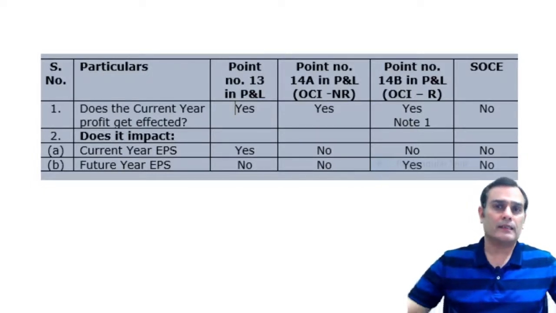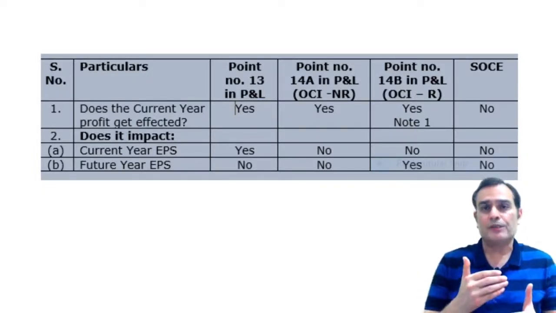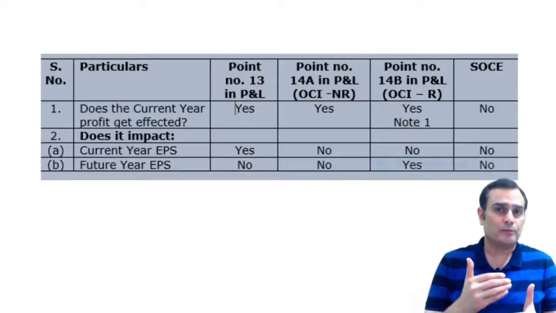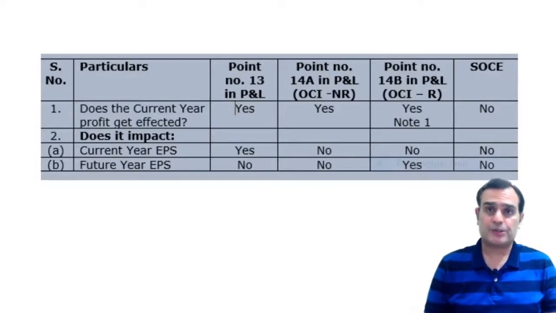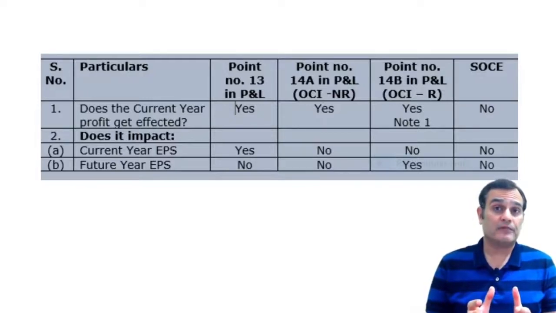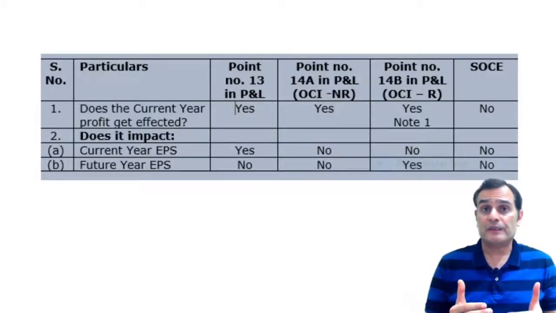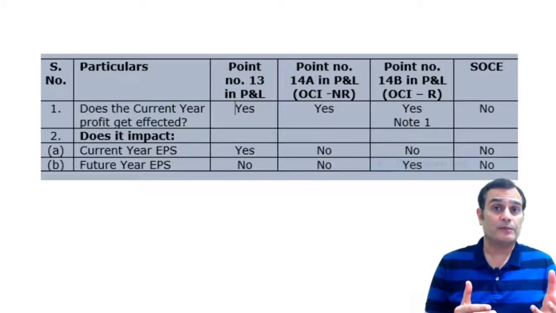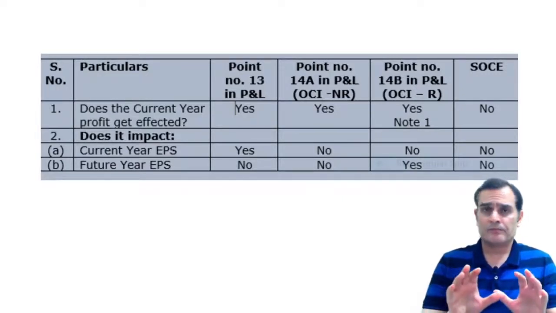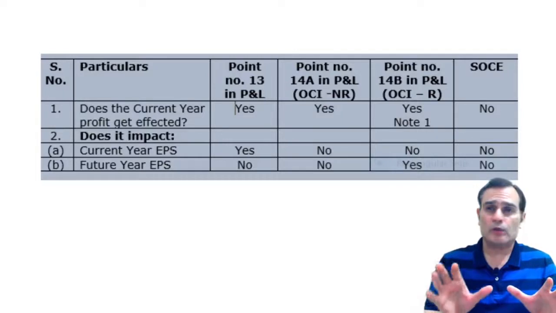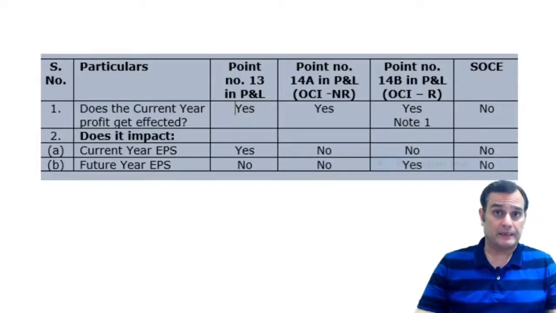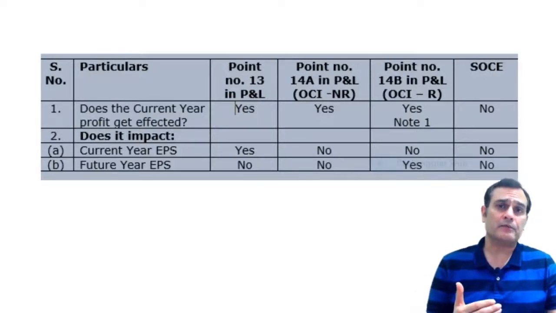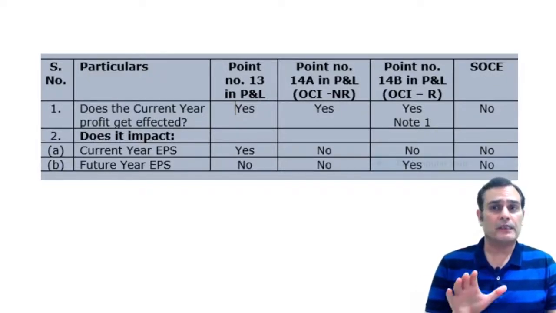So when does the profit get affected? If you consider any item in the calculation of point number 13, does the profit or loss for the year get affected? Yes. Even if you take it in point number 14A or B, the current year profit gets affected because the total comprehensive income is a sum total of that point number 13 as well as 14A and B. So whether you take it to point number 13 or you take it to the other comprehensive income, the profits for the year are certainly affected. But when you take it in the statement of changes in equity, the profits for the year are not affected.